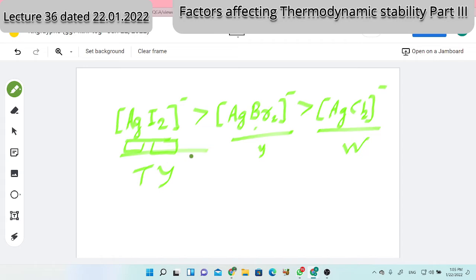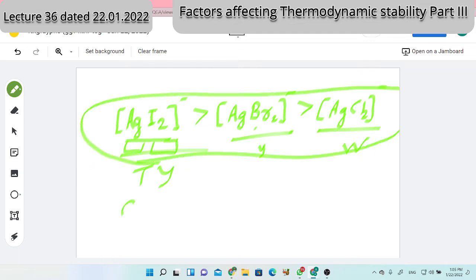But only coloration was not fair to distinguish. Chemical test is necessary for the distinguishing purpose. So what was the reaction? In any of the precipitate, add chlorine water. So what will chlorine water do? Chlorine water will oxidize this. And for that we maintain acidic condition also to break the complex, and chlorine water oxidizes and their complex breaks.